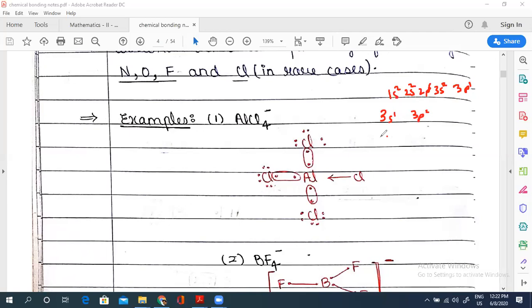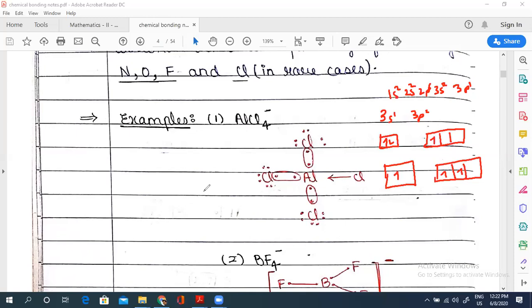When we talk about 3s2 3p1, it has one unpaired electron, but here we have three unpaired electrons. So obviously one electron of 3s got excited and went to one atomic orbital of the p subshell.